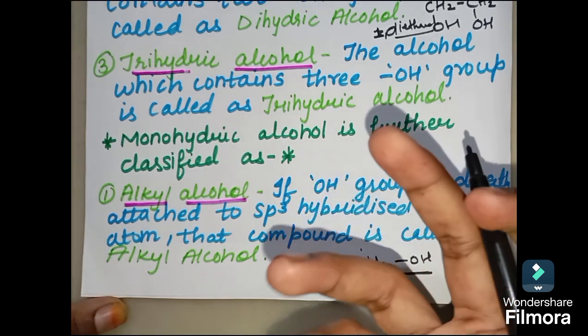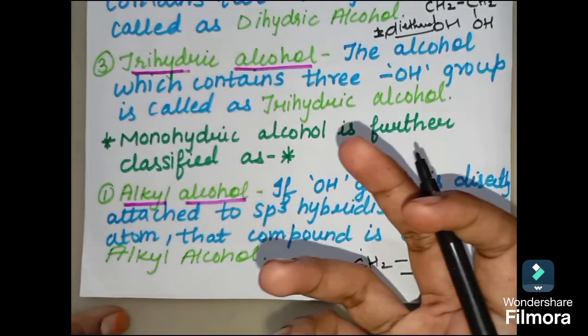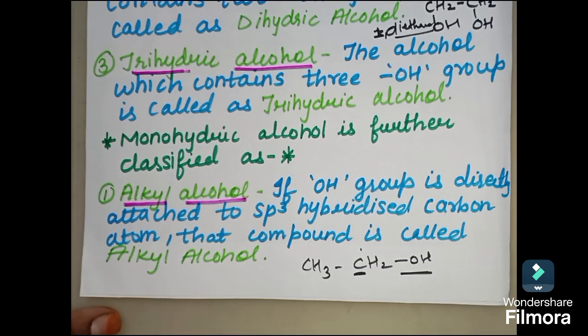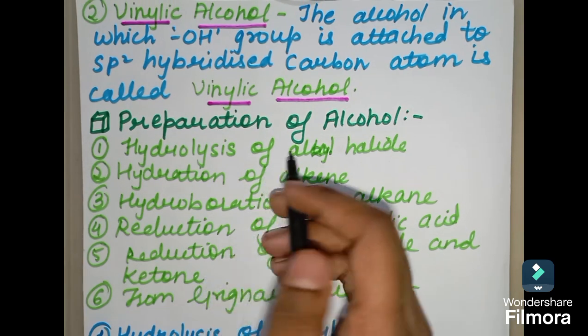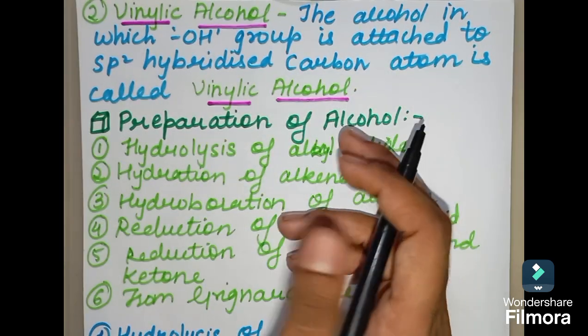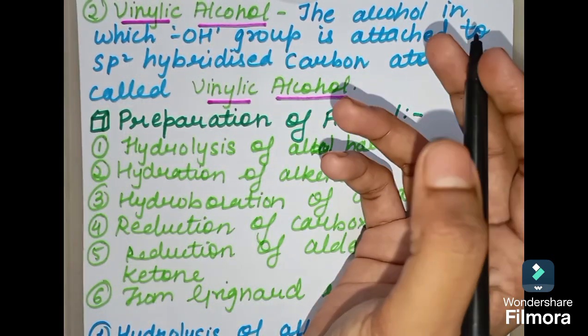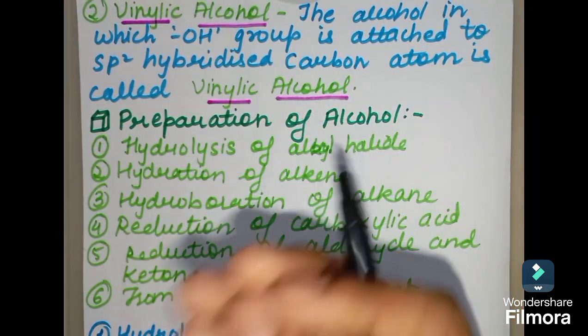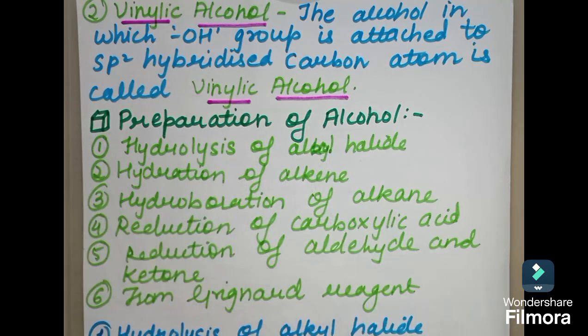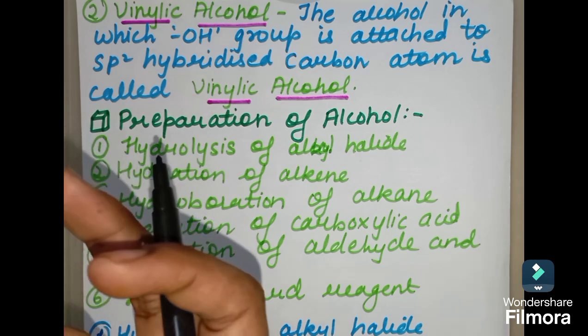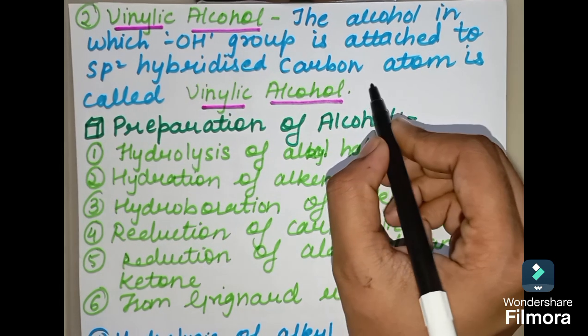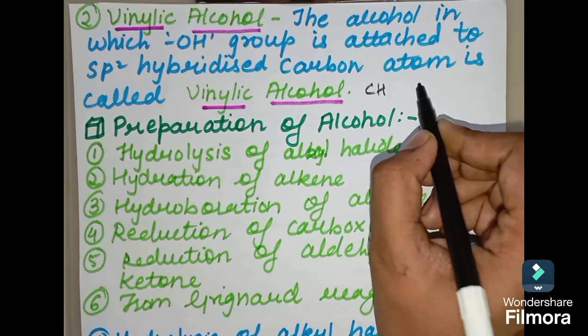Easy. Now students, you can guess what will be vinylic alcohol. Let us understand it. Guessed it right. Vinylic alcohol is that organic compound in which the OH group is attached to an sp2 hybridized carbon atom. sp2 hybridized carbon atom means that the carbon atom is doubly bonded, attached to another carbon atom with a double bond. Here I'll show you an example so you can understand it better.